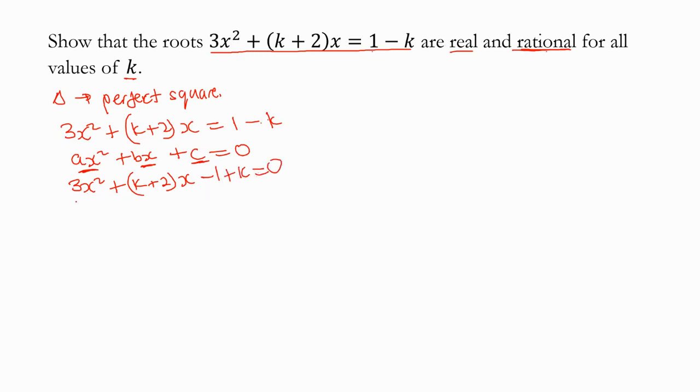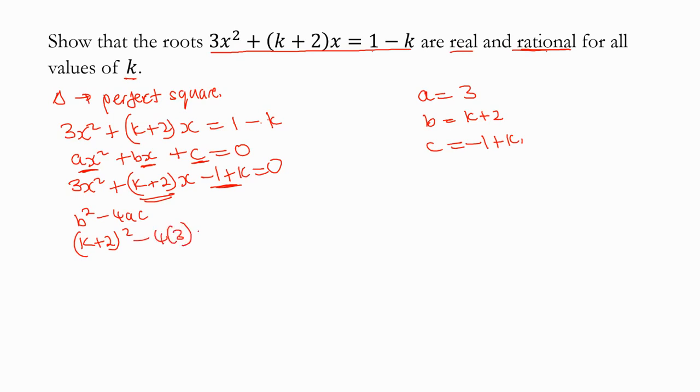So what is a? From here we can see that a is equal to 3, b is equal to k plus 2, and c is equal to negative (1 plus k). So now let's substitute into our discriminant. Remember, the discriminant is b squared minus 4ac. So it becomes (k plus 2) squared minus 4 times 3 times negative (1 plus k).